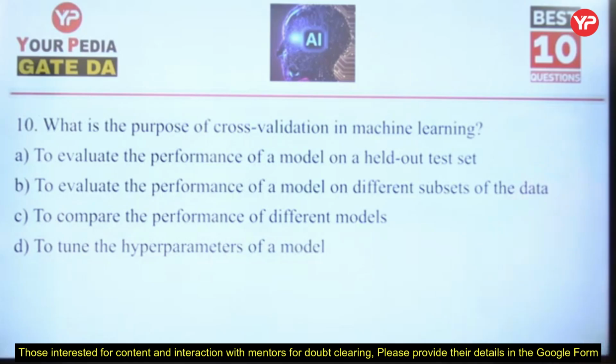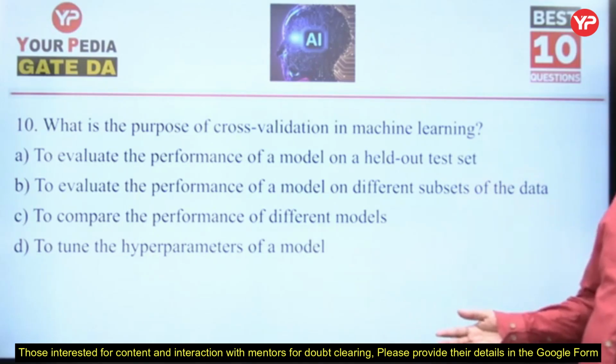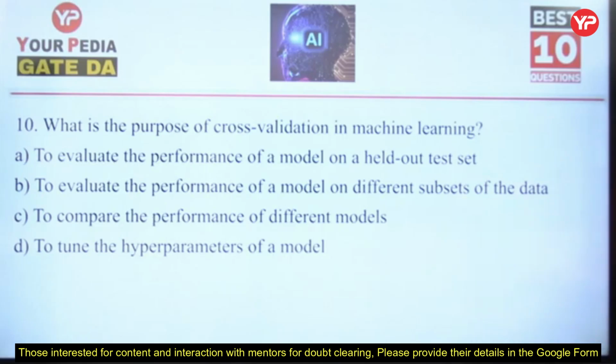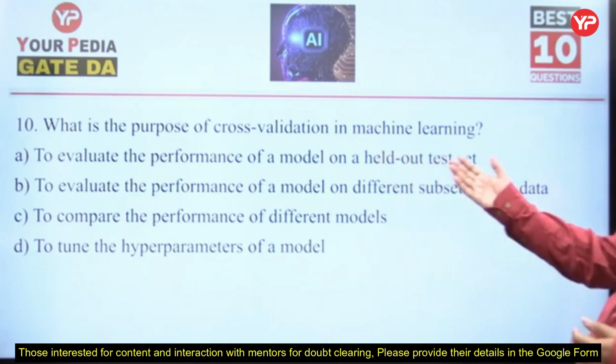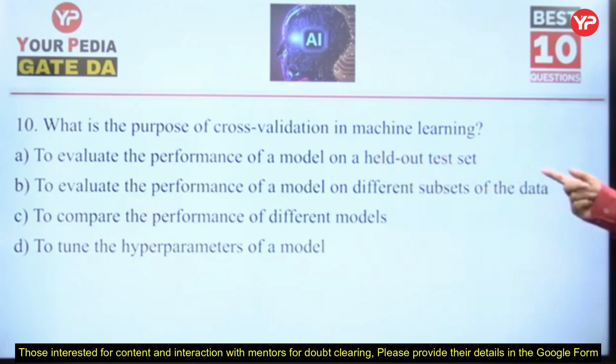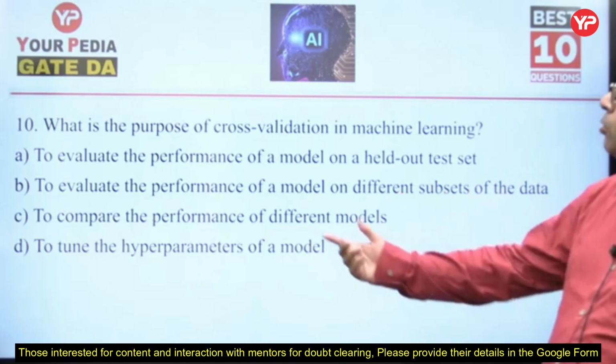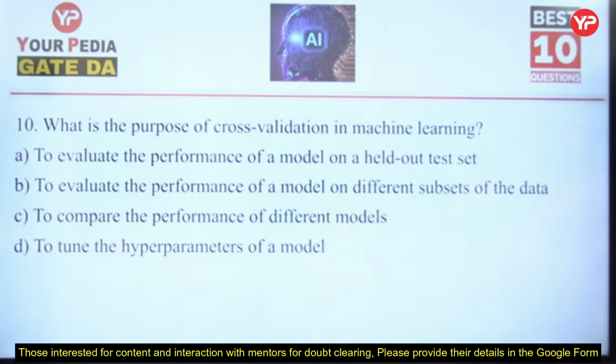Now the last question, what's the purpose of cross validation in machine learning? Why do we do cross validation? Again, is it to remove the variance error, to stop overfitting, to evaluate the performance of a model on a held-out test set, to evaluate the performance of a model on different subsets of the data, to compare the performance of different models, or to tune the hyperparameters of a model?